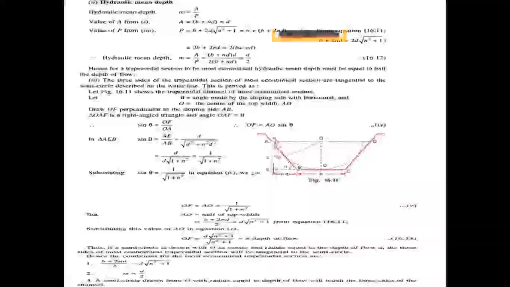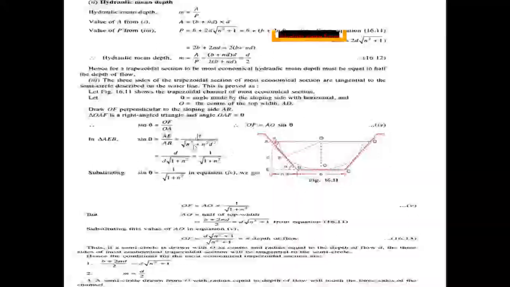Now take the triangle AEB. In the triangle AEB, sin theta equals AE by AB. AE equals d. AB, from the Pythagoras theorem, is root of d square plus EB square, where EB is nd, so root of d square plus n square d square.